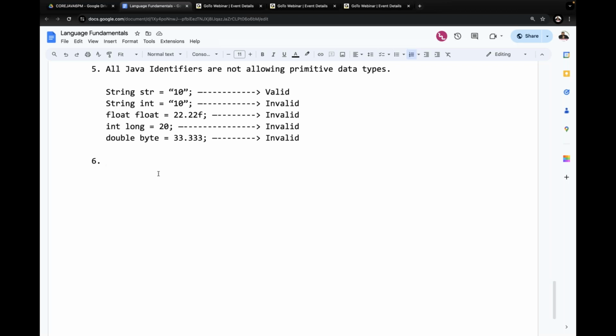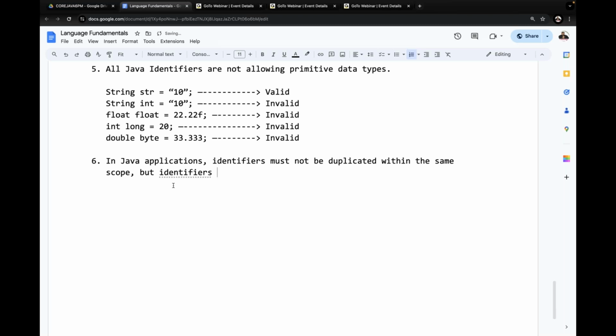In Java applications, identifiers must not be duplicated within the same scope, but identifiers may be duplicated in two different scopes.